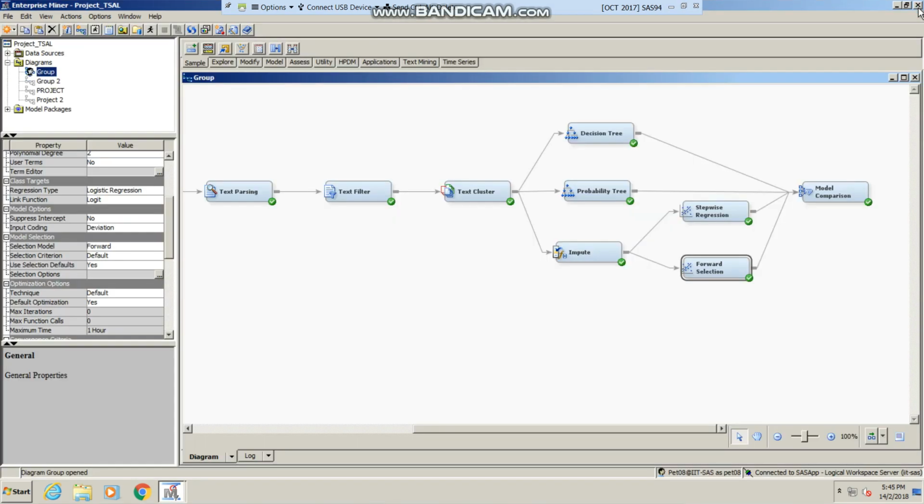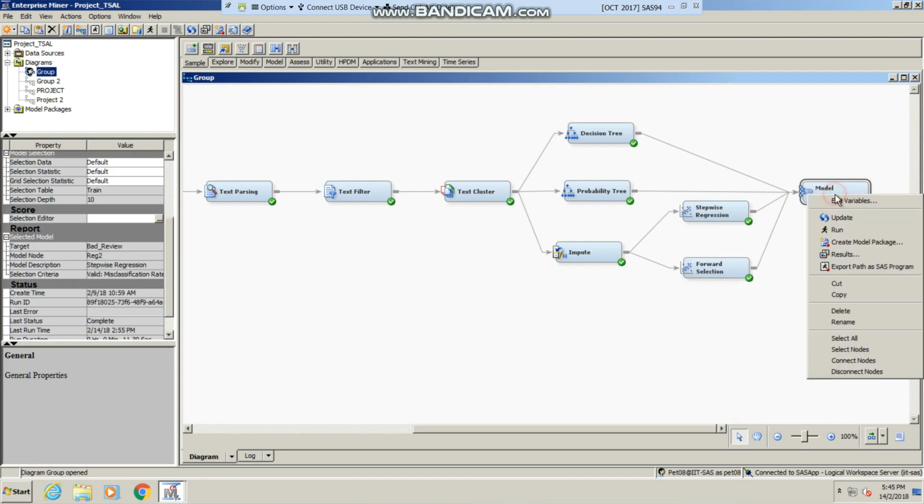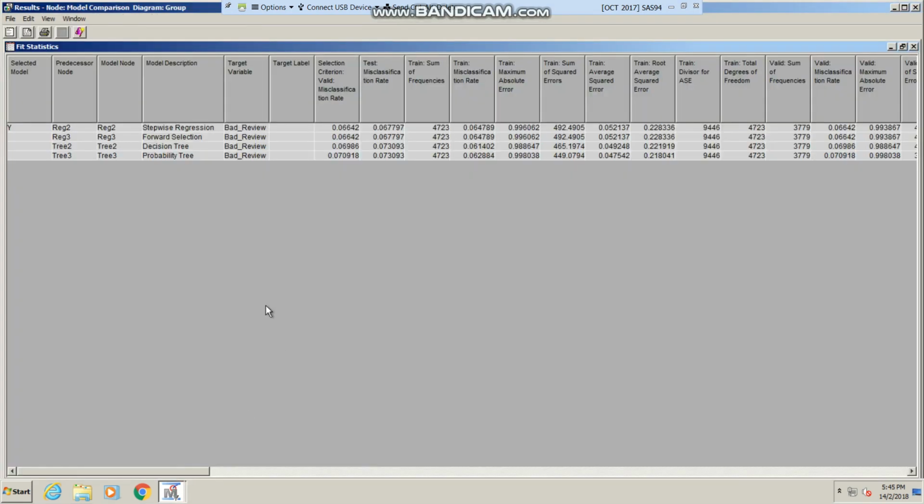So after doing our modeling, we'll be doing the model comparison to check which one is the best model to use. And based on the results, the best model is the stepwise regression model. It was chosen based on the valid misclassification rate, as it has the lowest misclassification rate, since our target variable is binary.